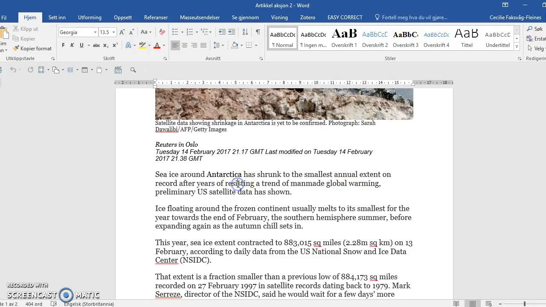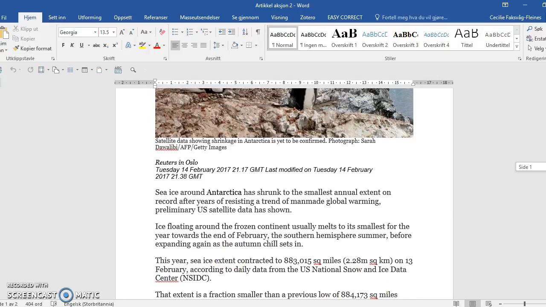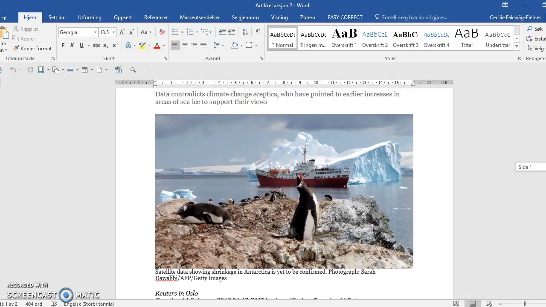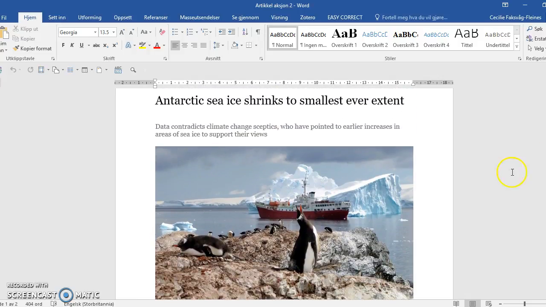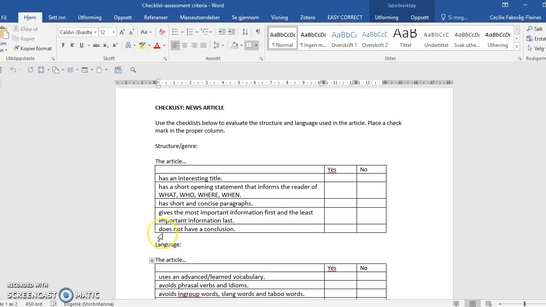Actually, this is only one sentence. This is only one sentence. Mostly it's one or two sentences. This is two sentences. So this is different from other texts, right? If you did that on your personal essay, I would say, okay, write longer paragraphs. But when we write news, we want short paragraphs.